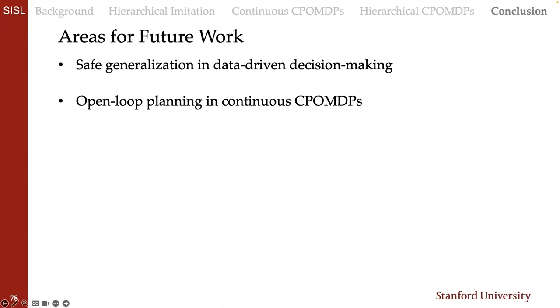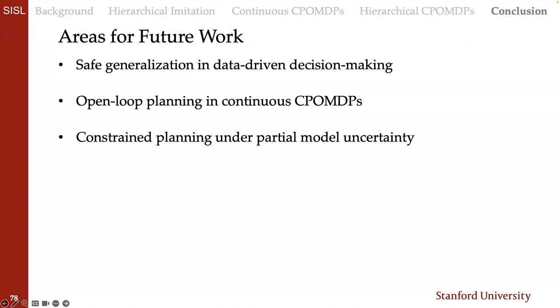Another question is related to constrained open loop planning. Oftentimes, this talk focused on closed loop planning. Open loop planning can lead to useful approximate solutions, and it can be much faster, but there doesn't seem to be a lot of work in open loop planning in continuous constrained POMDPs.